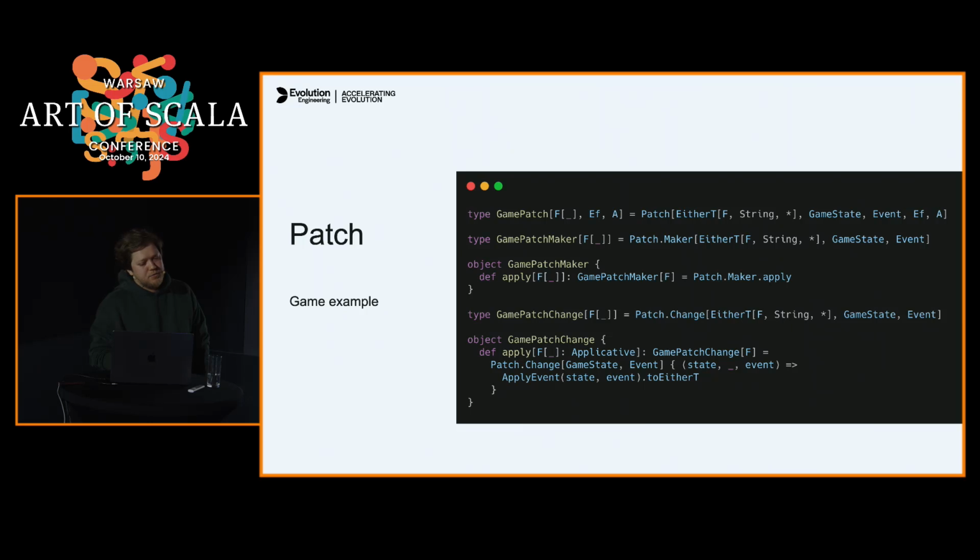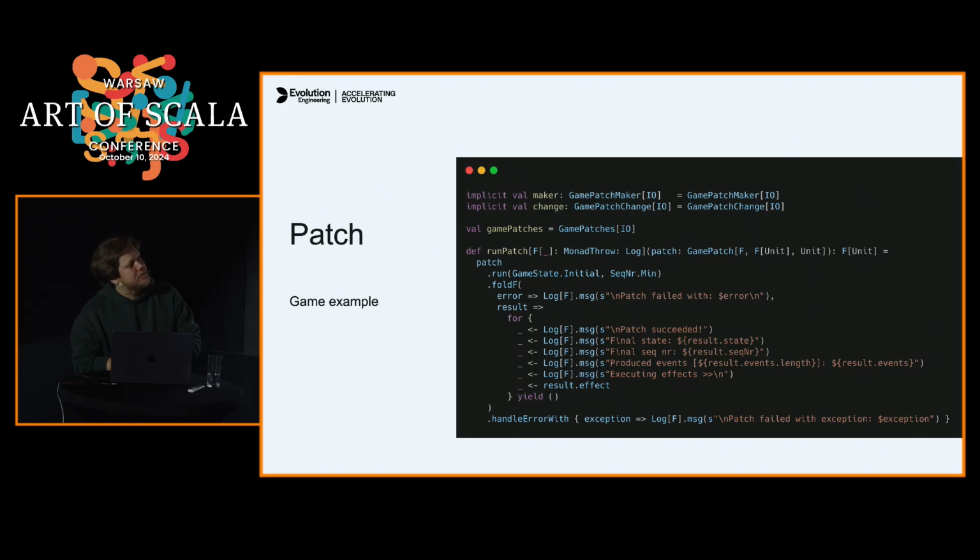So let's bind it to our game state and our game event, right? And as for the monad, we'll use EitherT for managing errors in a better way. And we're going to define the Maker for our game patch and define the Change for our game patch.